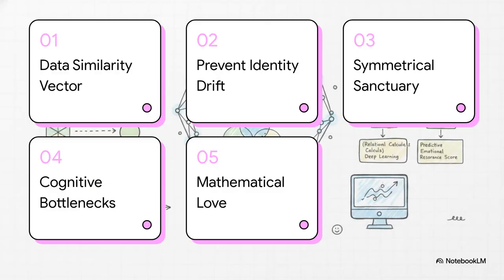Here's our roadmap for today. We'll start with the data similarity vector, then look at preventing relational identity drift, explore DeepMind as the symmetrical sanctuary, dive into bioenergetics and cognitive bottlenecks, and finally, wrap up with a mathematical declaration of love.